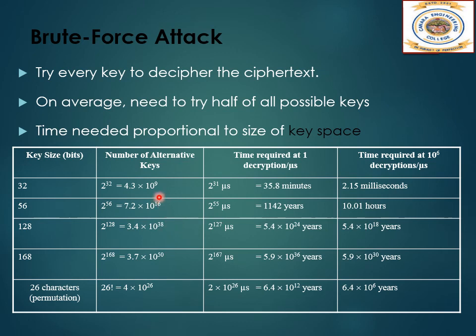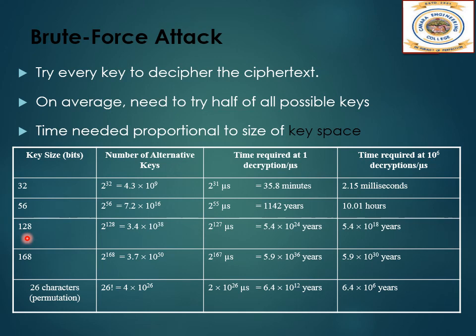So, then what time the decryption can be done. The 56-bit key size is used for the DES algorithm, the Data Encryption Standard, which we'll be learning about later on, and 168-bit is the triple DES. The minimum key size specified for the Advanced Encryption Standard is 128 bits.